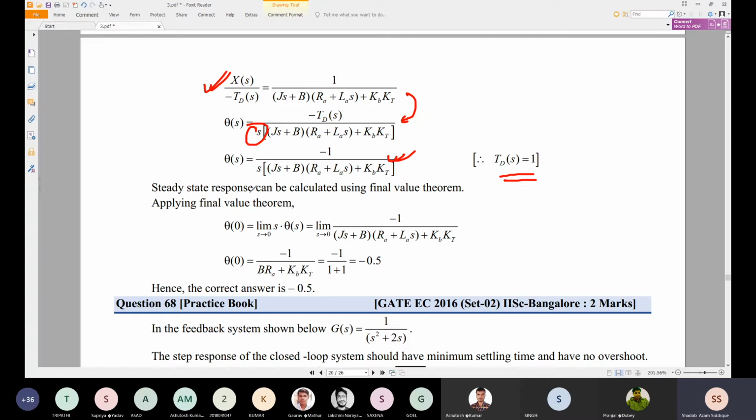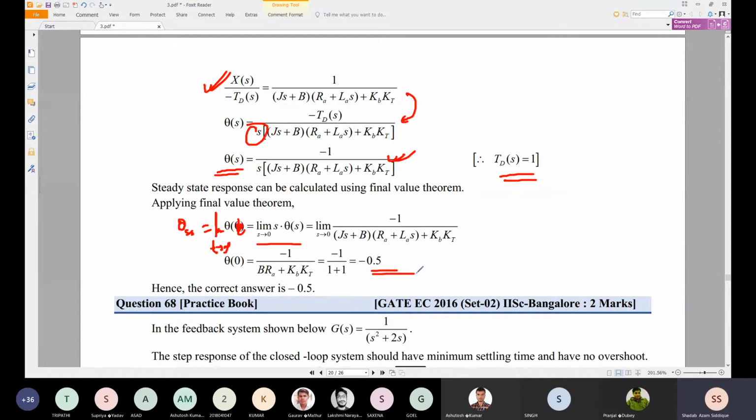So to get the steady state response, take theta of t tending to theta of infinity, not 0. Theta of infinity, or you can take theta ss, theta steady state. You can say limit t tending to infinity theta of t. To apply this, we take the final value theorem, limit s tending to 0 of s into theta s. Substituting the value, we find this comes out to be minus 0.5.